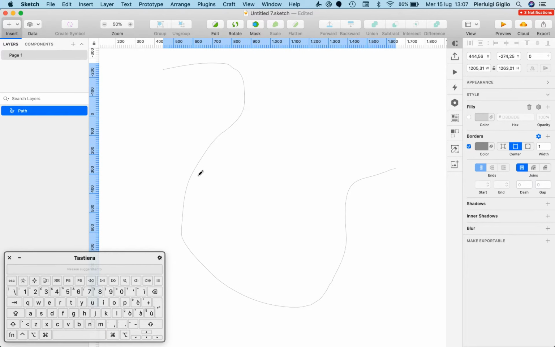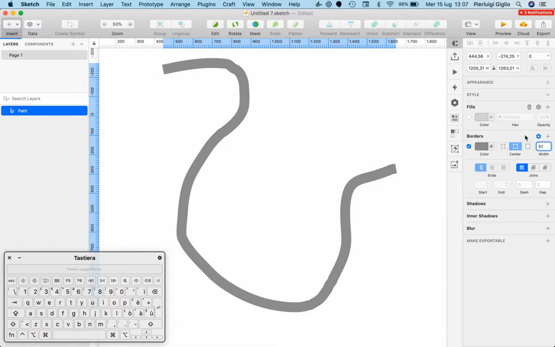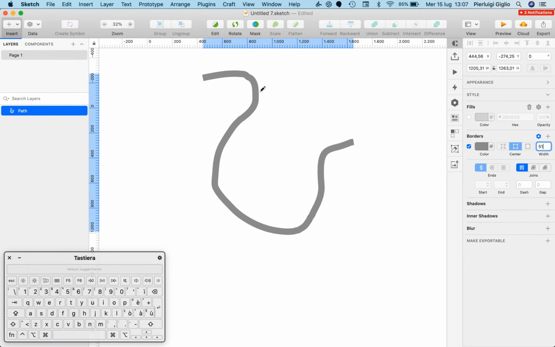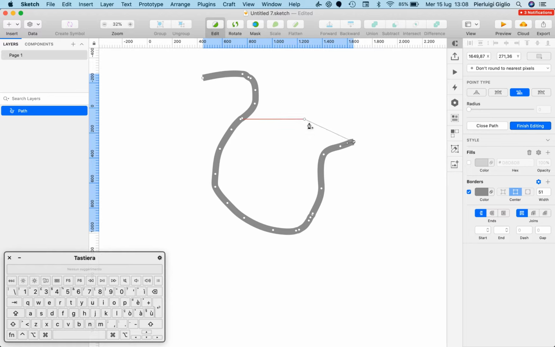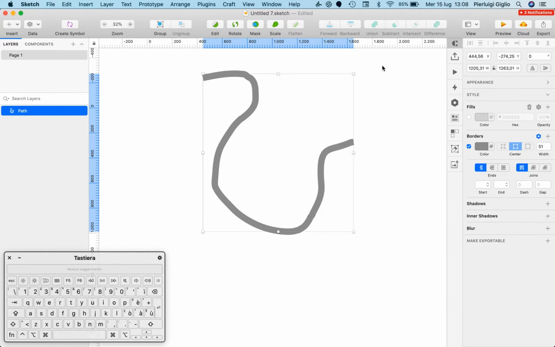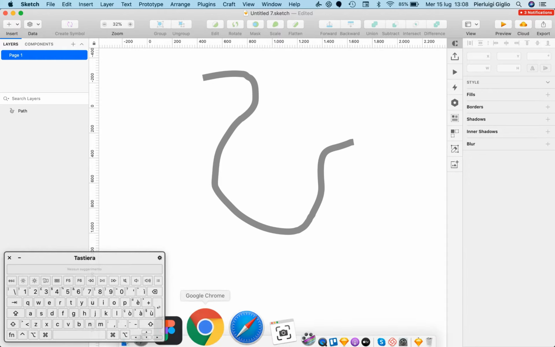But as you can see, a certain level of smoothness is going to be applied by default once you release, and you can always go ahead and, for example, make the borders bigger so that there is a little bit less margin for error, at least visible one. So there's all sorts of things that you can do, and if we click on Esc and we double click on this, you can see that the pencil tool essentially is going to create many different vector points. So this is also something to keep in mind and consider. So this is it when it comes to the vector tool and the pencil tool, and I'll see you in the next video.